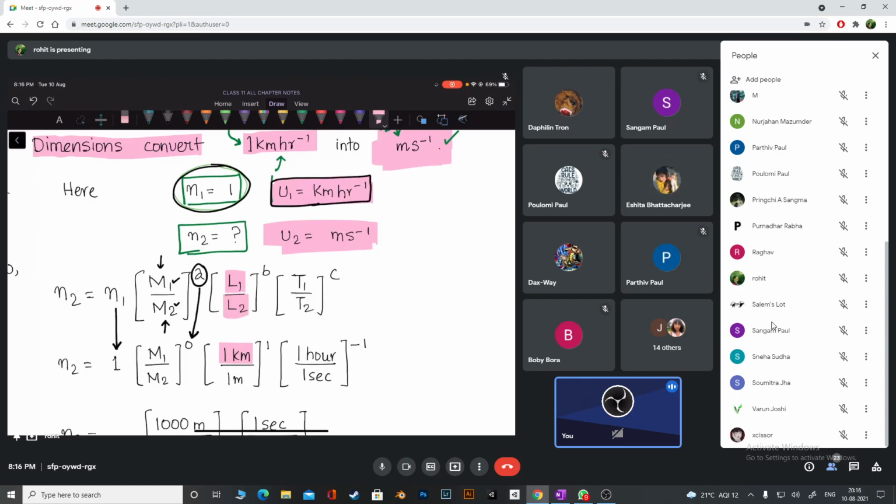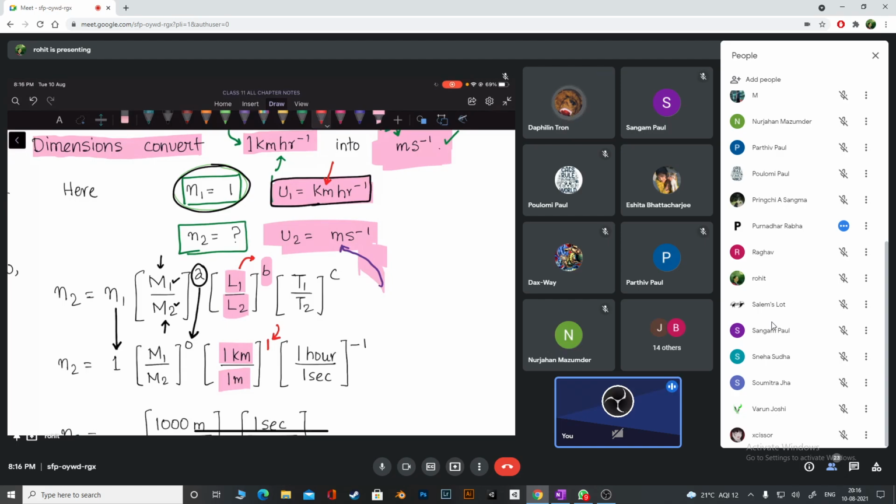L2 is the unit of length in the second system. Meter. 1 meter. So in place of L2, I've written here 1 meter. Now this B represents what? B represents power with length, right? So what is the power of length here? Kilometer to the power how much? 1. So that's why I have written here length to the power 1, okay?